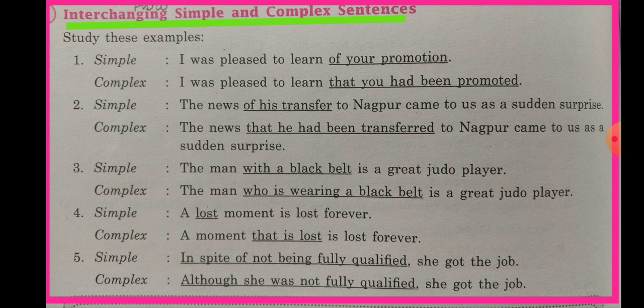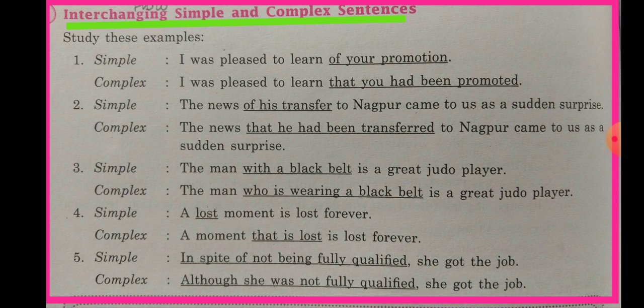Now we will study interchanging simple and complex sentences. Simple sentence: "I was pleased to learn of your promotion." But if we have to change it into a complex sentence, complex means we will have two statements, one dependent on another, joined by a conjunction. Now, "I was pleased to learn that you had been promoted." Here, that is a conjunction. "You had been promoted" is a dependent statement, and "I was pleased to learn" is our main statement. So this is how simple is changed into complex.